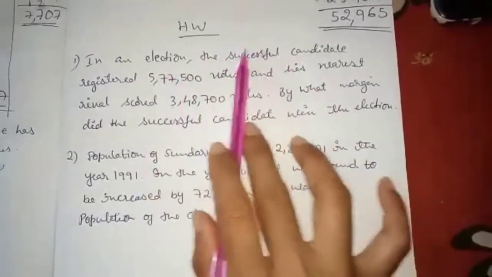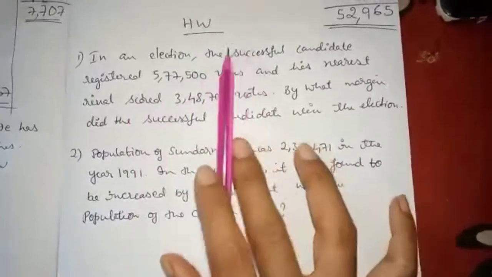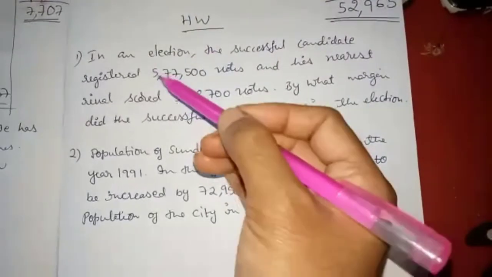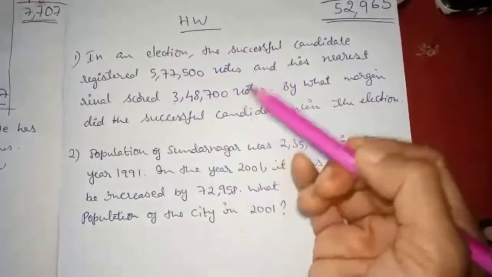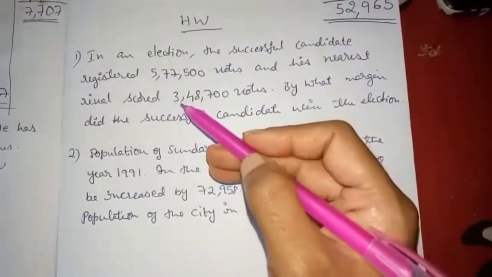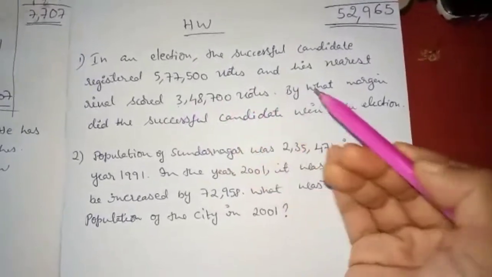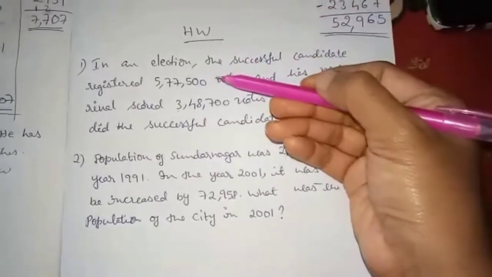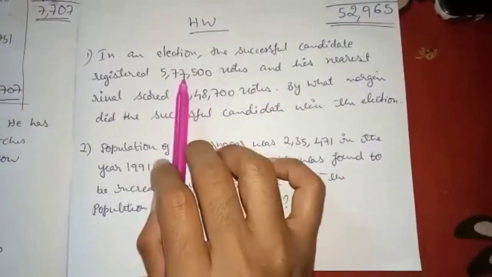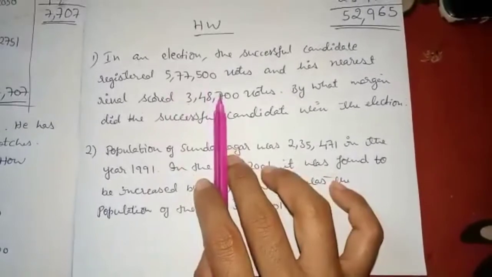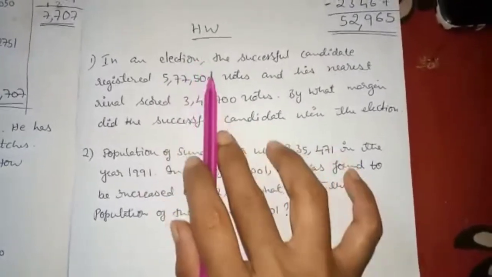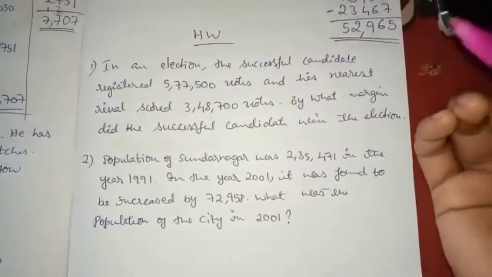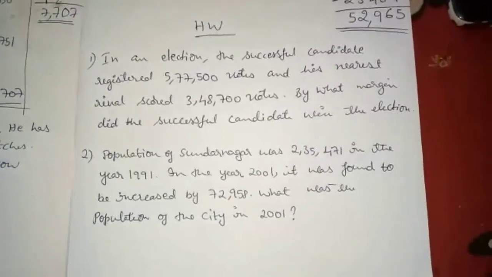So what the question says is, in an election one candidate won. His vote is 5,77,500 and his opponent scored 3,48,700. So by what margin, by how much vote did the first candidate win? What you have to find here is, you have to subtract the numbers. That time you will get by how much vote he won.